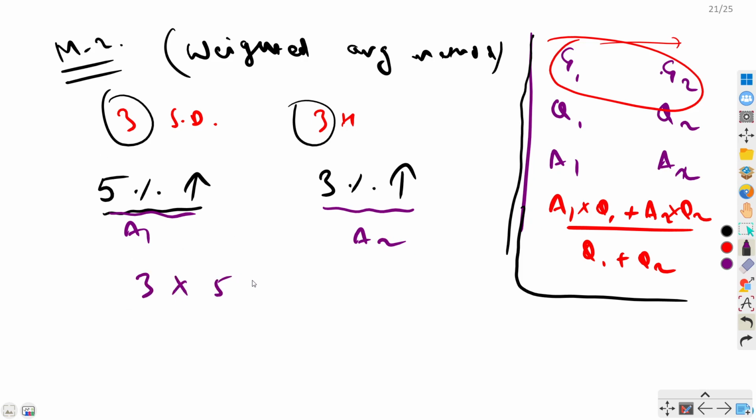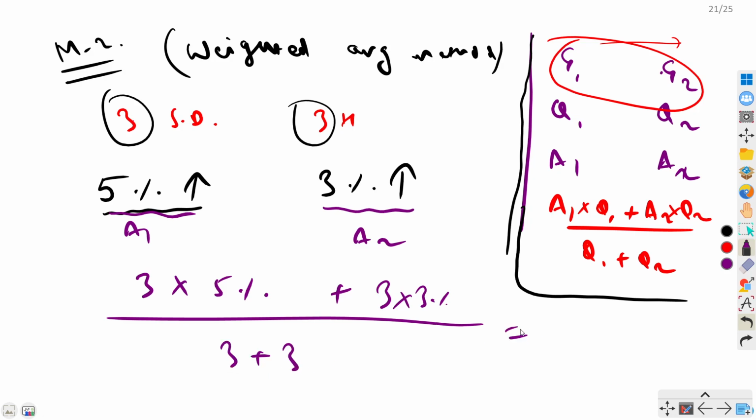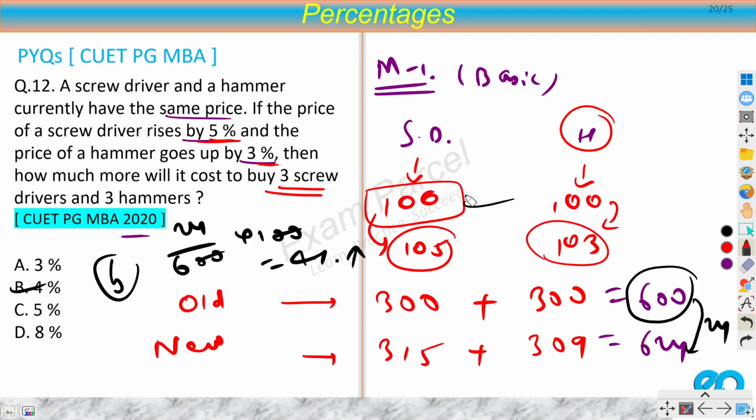3 into 5% plus 3 into 3%, and what is the total quantity? 3 screwdrivers and 3 hammers, 3 plus 3. So 5 into 3, 15%, 3 into 3, 9%, so 24% divided by 6, so you got 4%. So you directly got your answer, 4%, very fast. And here you had to assume 100, then increase and then add them up. This is not at all a good method here.